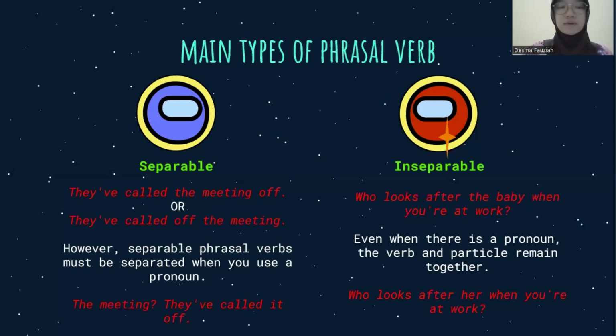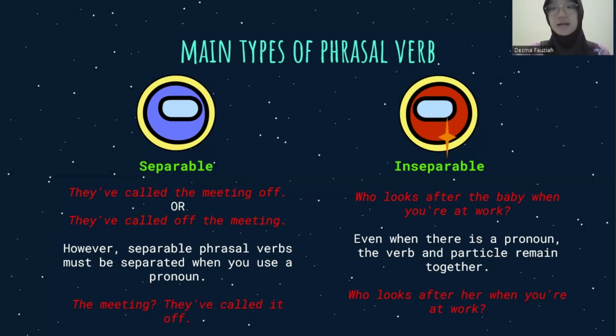However, separable phrasal verbs must be separated when you use a pronoun. So, for example, the meeting, they've called it off. So you cannot use it like this: the meeting, they've called off it. So the pronoun must be between the verb and the particle.